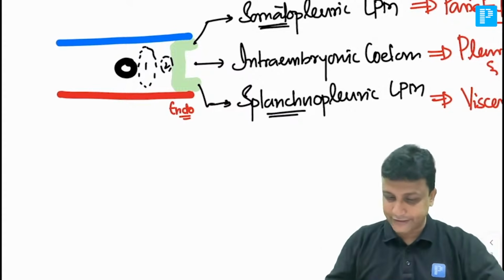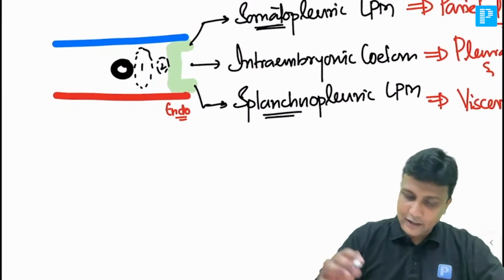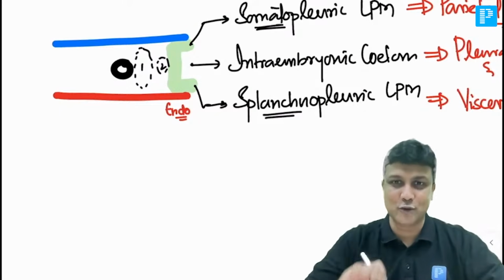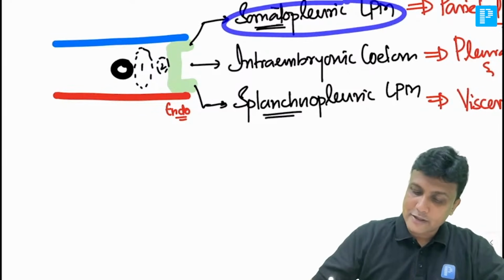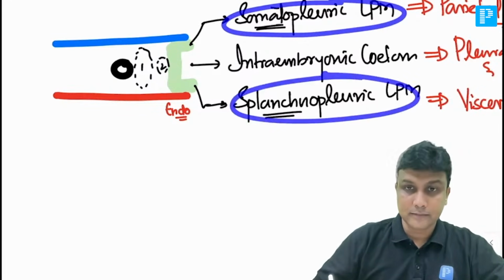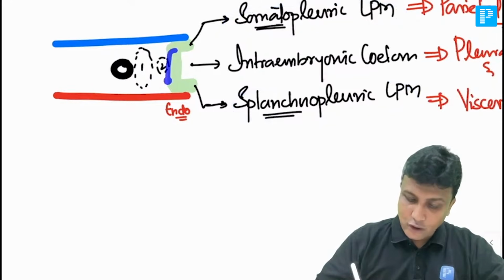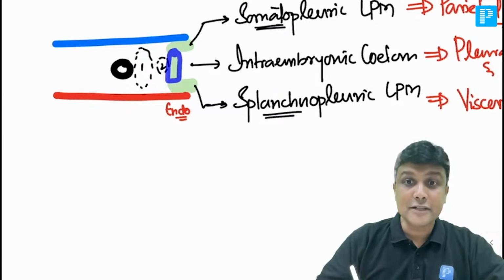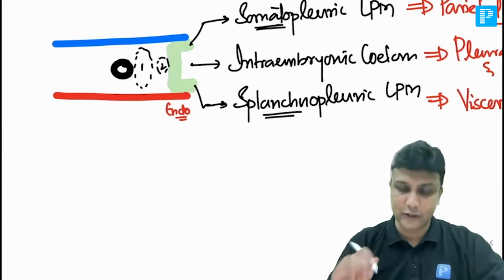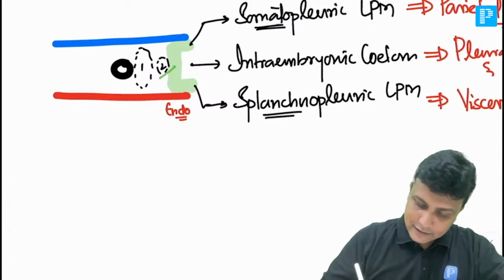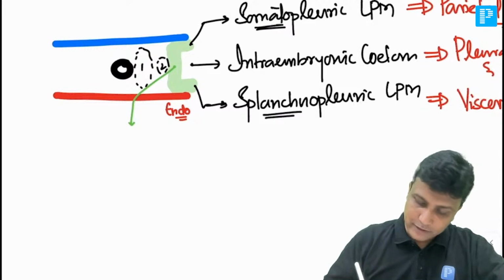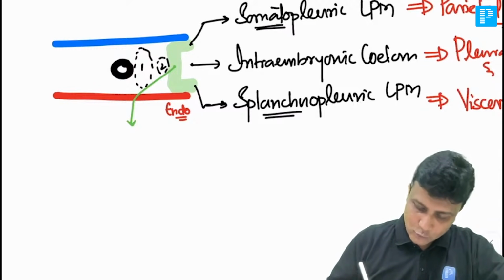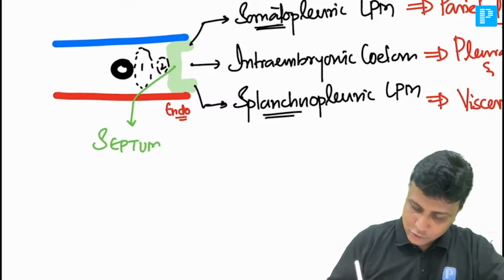I hope your doubt is clarified. Next one, now the last and final thing that is left out right now, listen carefully sir, listen carefully. Lateral plate mesoderm we divide into two parts here, somato and splanchno. Good. But there is a part where it is not differentiated. This part is not differentiated into somato or splanchno here. So therefore, my dear friend, this undifferentiated lateral plate mesoderm is referred to as septum transversum. This is going to come as a very short note.